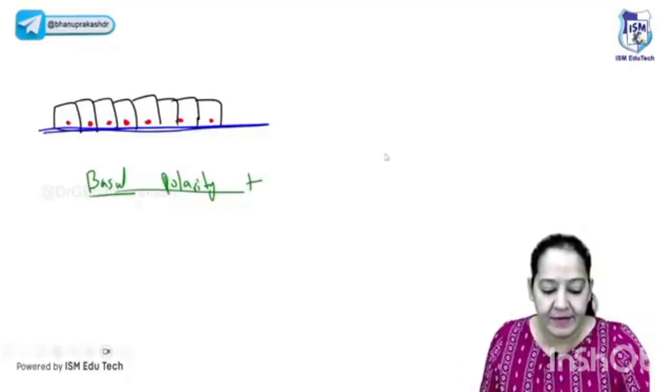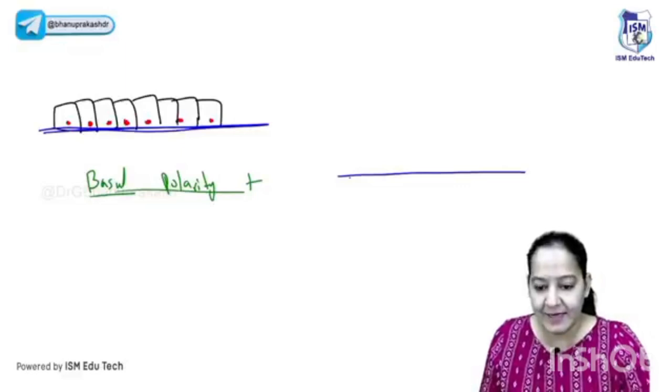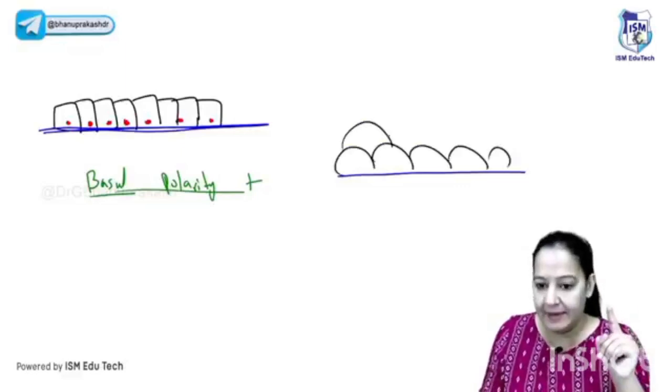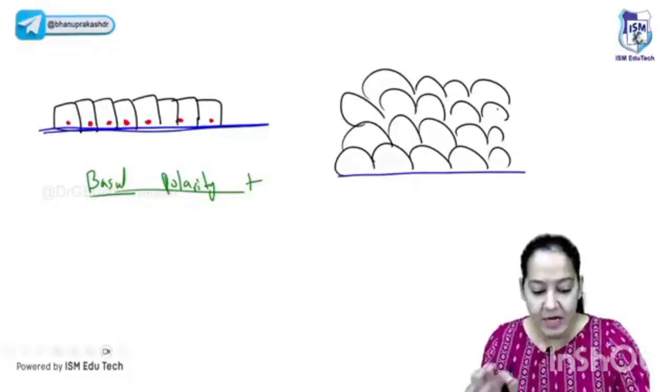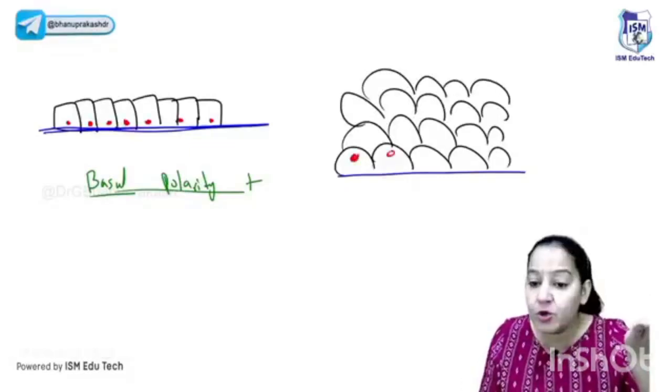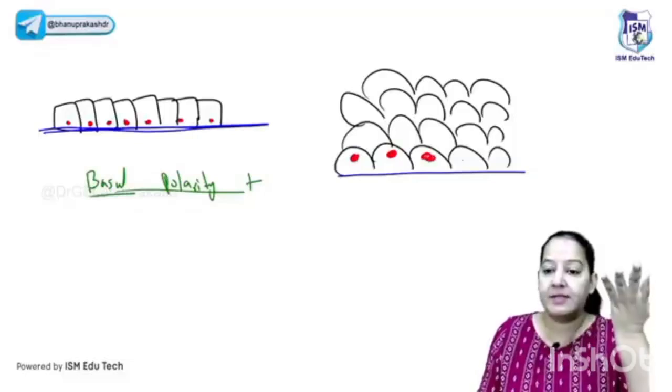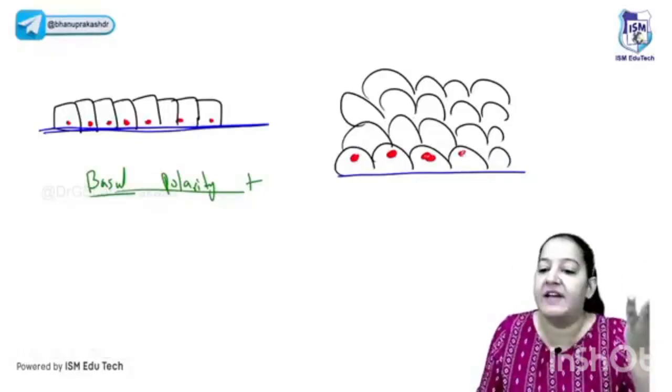But see what is happening here in dysplasia. Let me draw dysplastic lining. In dysplastic lining, it's haphazard. Let me draw multiple layers, not 1 layer. Let me draw, they all are haphazard. They all are disorderly arrangement. This is dysplastic. Now, where is the nucleus? Nucleus is away from the basement membrane. It is not towards the basement membrane. Number 1, nucleus is enlarged in size, and it is away. It is dark. It is condensed, and it is away from the basement membrane.